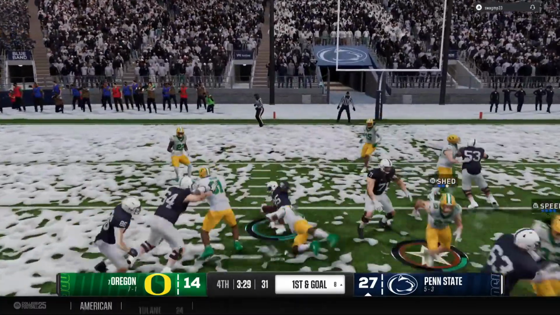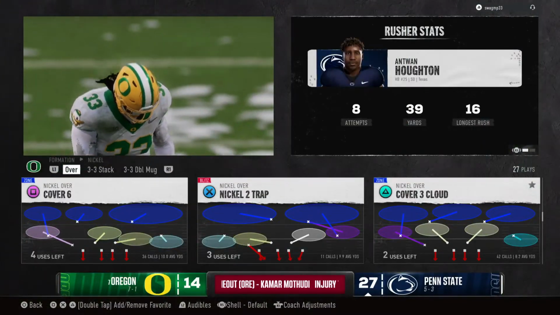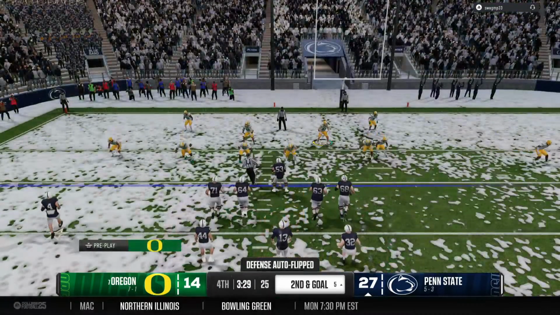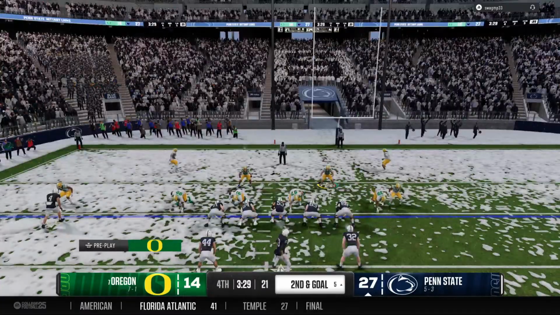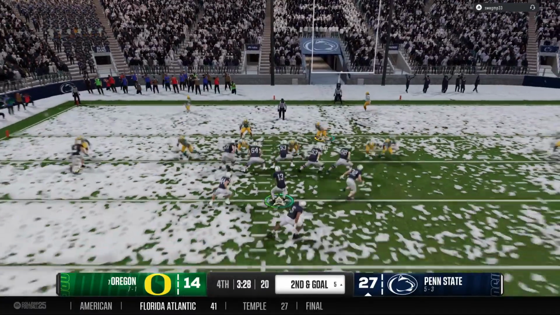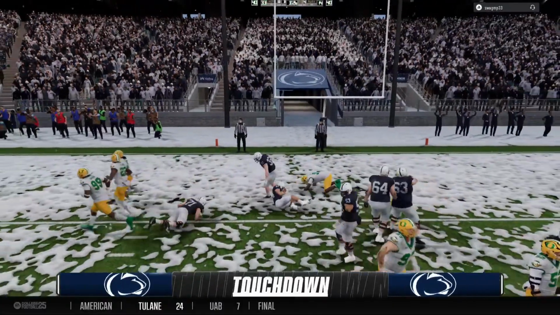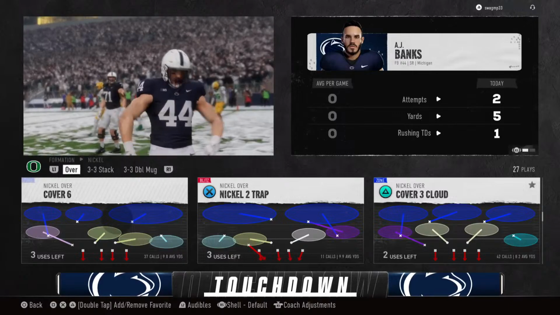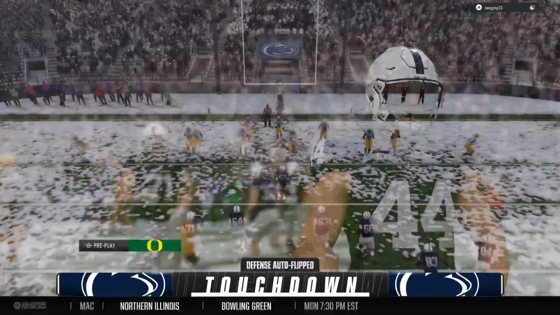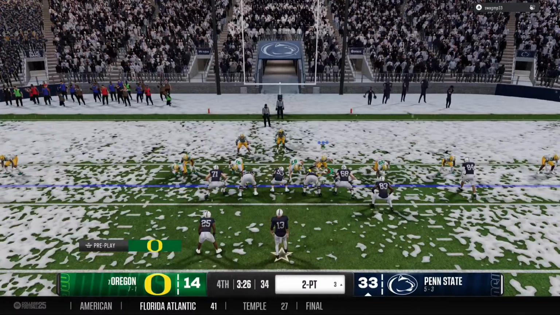Keeping it on the ground on 1st and goal. He bullies his way all the way down to the 5-yard line. Now on 2nd and goal. They'll run it up the middle here, looking for a path to the end zone. And he takes it in for the score. Touchdown, Nittany Lions. They extend this lead, and it looks as if they are going to make it 2 wins in a row.